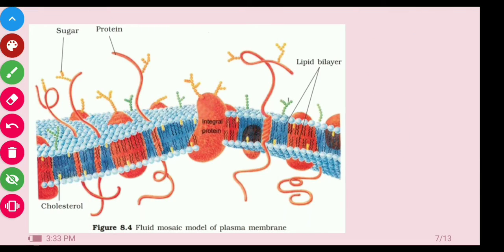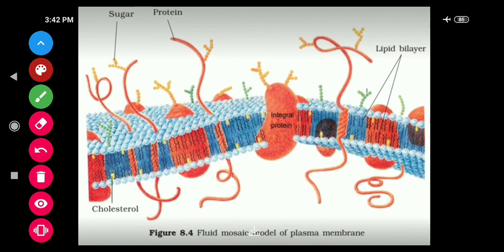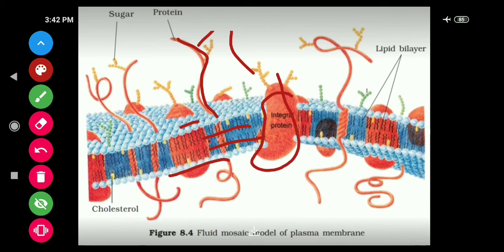This is the structure. Now see, this is the bilipid layer. This is the hydrophilic head which is present on the outside surface, and inside, the hydrophobic tail is present. And this one is the peripheral protein which is present outside the surface, and this one is the integral protein which is present in the middle of this bilayer. Understand all of you?